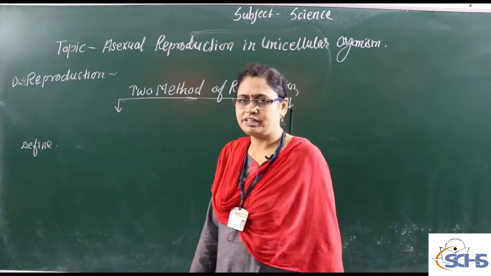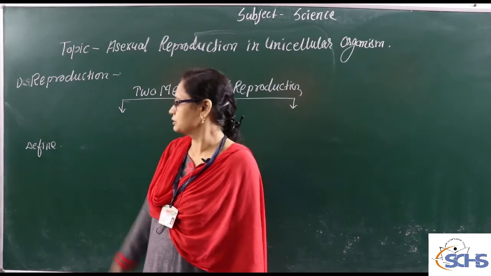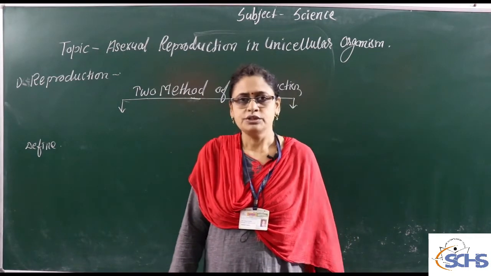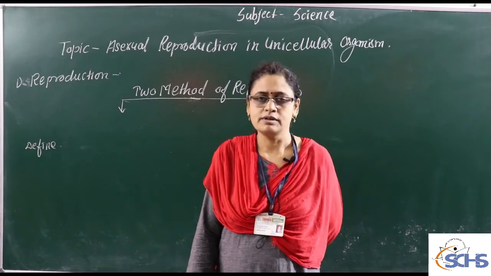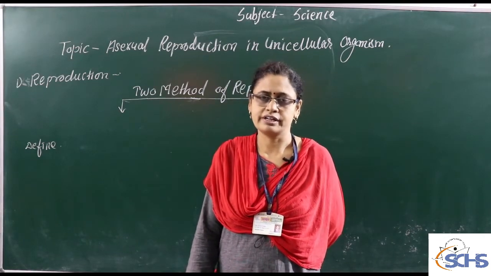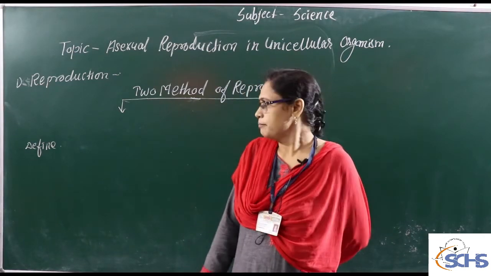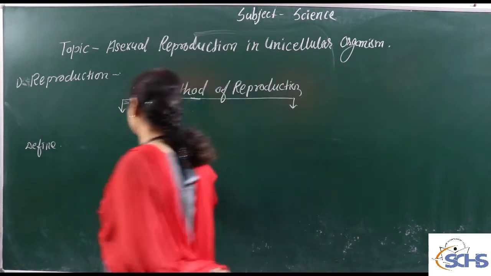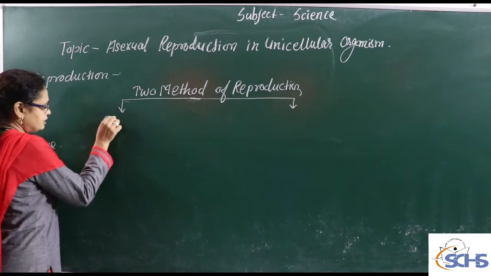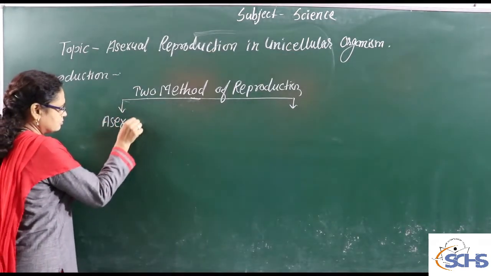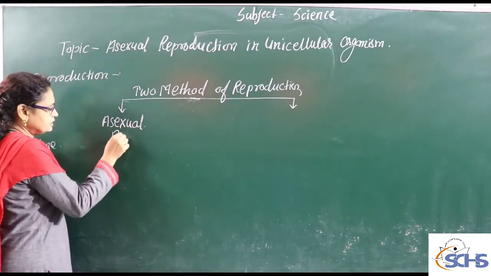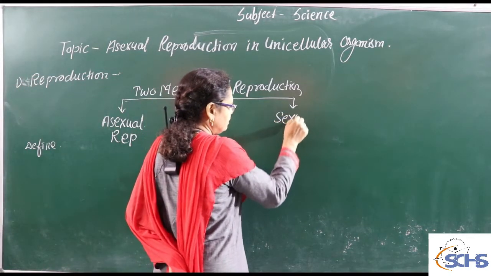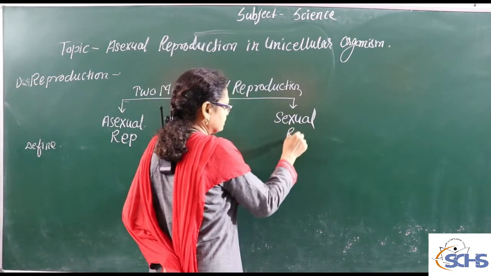First of all, I will explain what reproduction means. Reproduction is the biological process in which new offspring are formed by an earlier existing organism. There are two methods of reproduction. The first one is asexual reproduction and the second one is sexual reproduction.